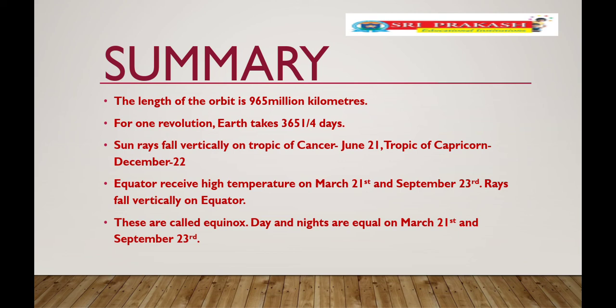Equator receives high temperature on March 21st and September 23rd. Sun rays fall vertically on the equator. The 2 days are called equinox. Day and nights are equal on March 21st and September 23rd in the world.